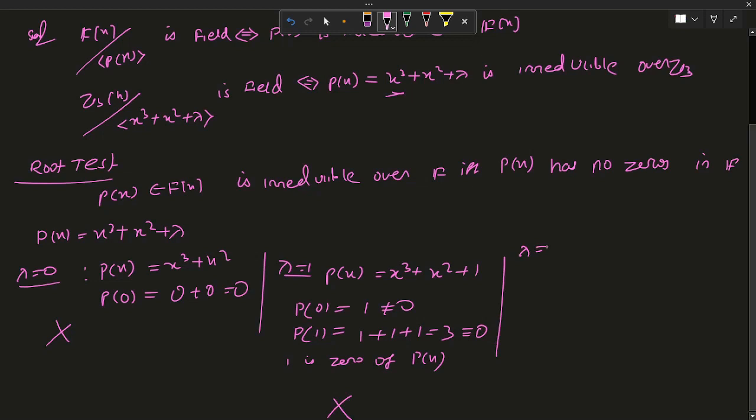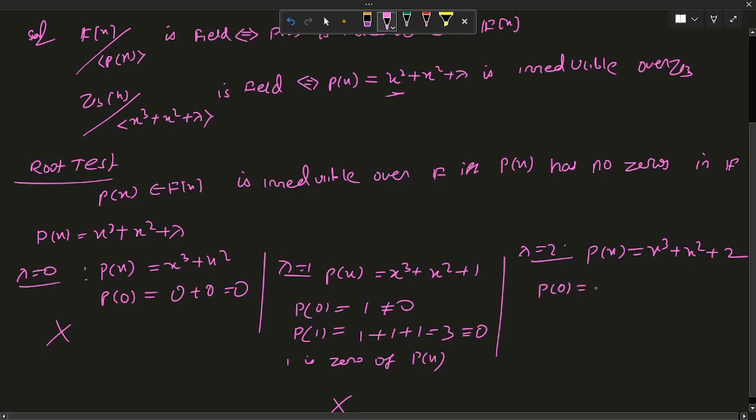Now for lambda equal to 2, p(x) equals x^3 + x^2 + 2. If I find the value of p(x) at x equal to 0, I get 2, which is not equal to 0.